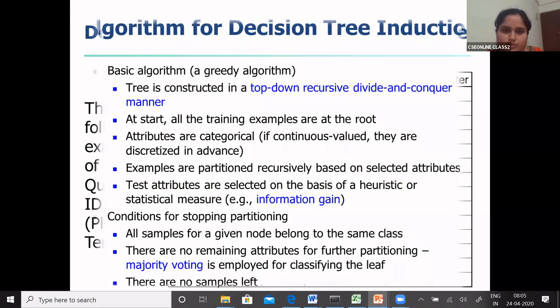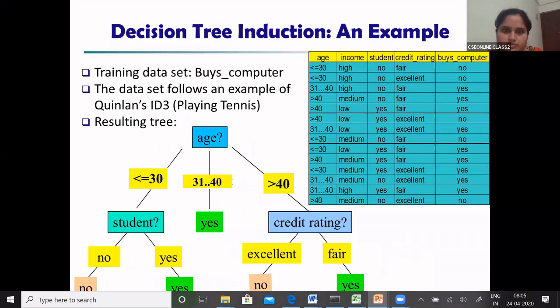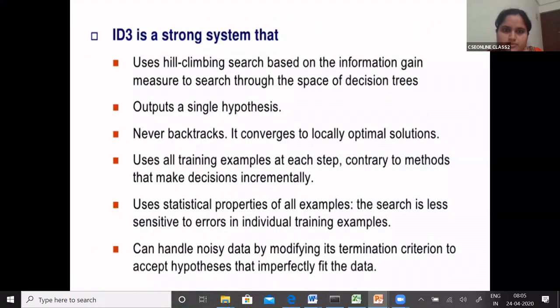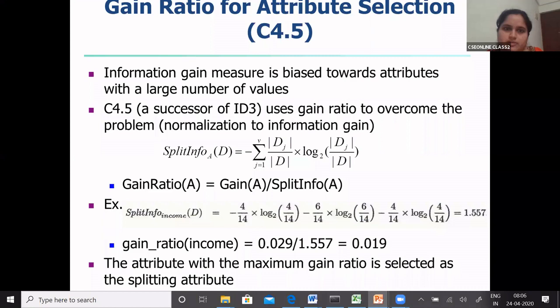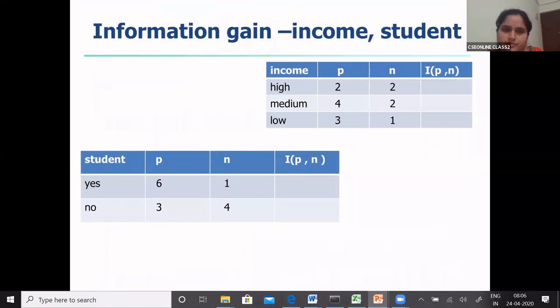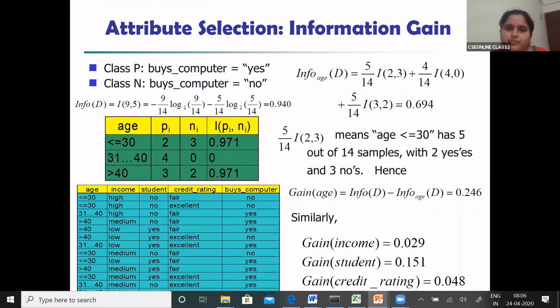So to come up with values, one second. Yeah, these are the values. So the information gain for the first one, that is the entropy of the computer, is 0.940, and for age,